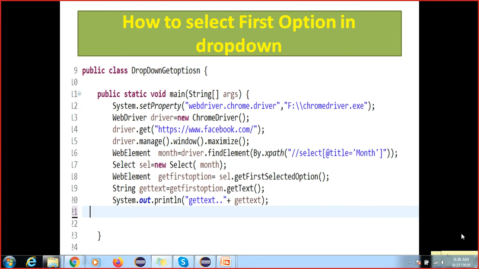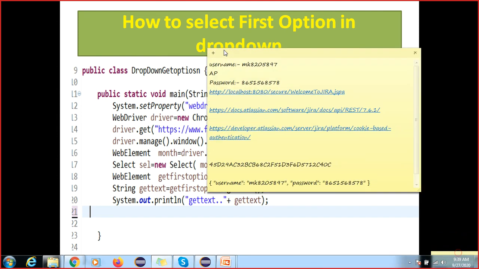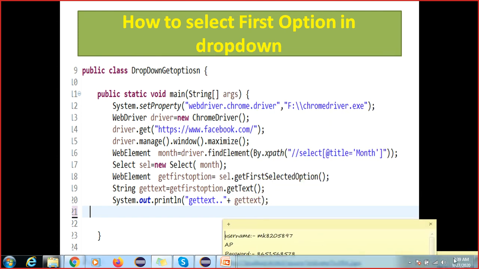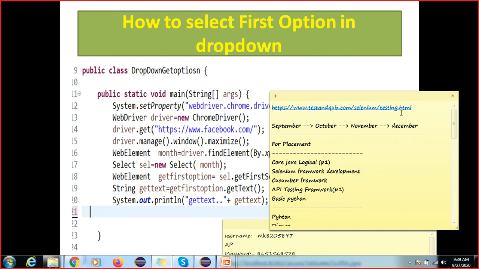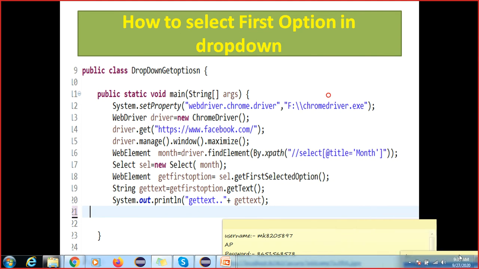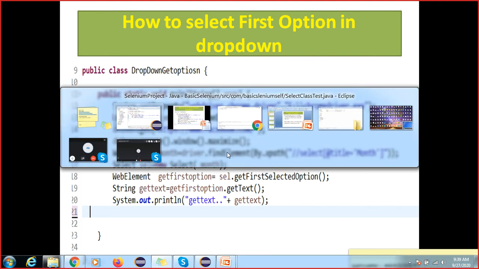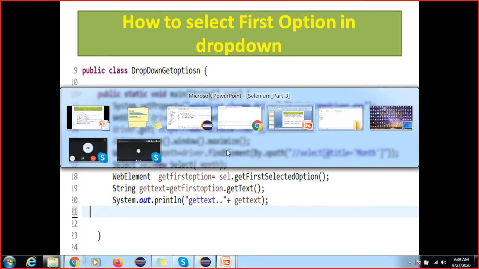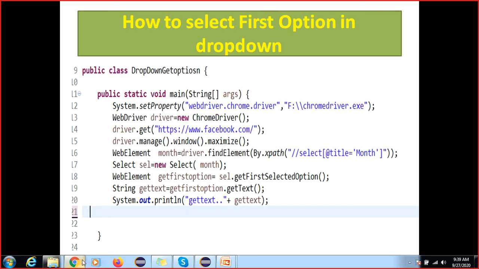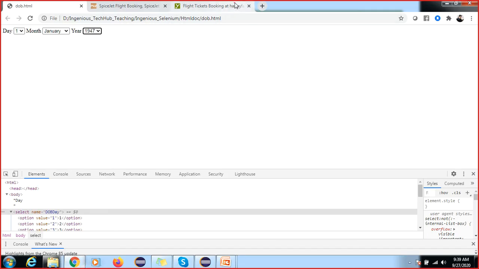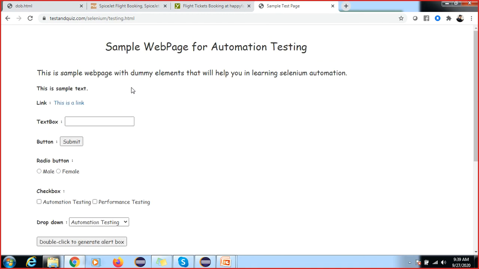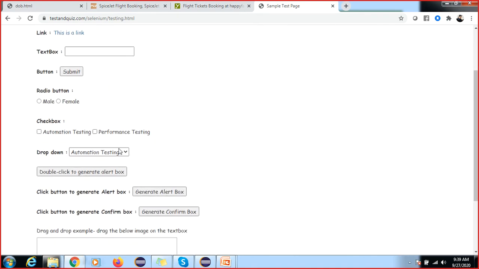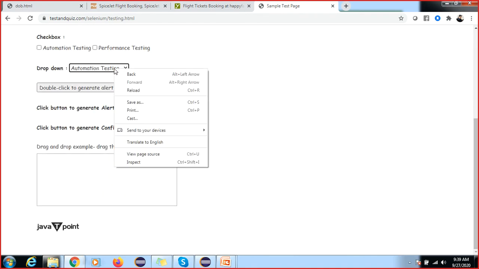Okay, here we have a dummy site I found, and you can see we have this drop down, so we can perform this operation.